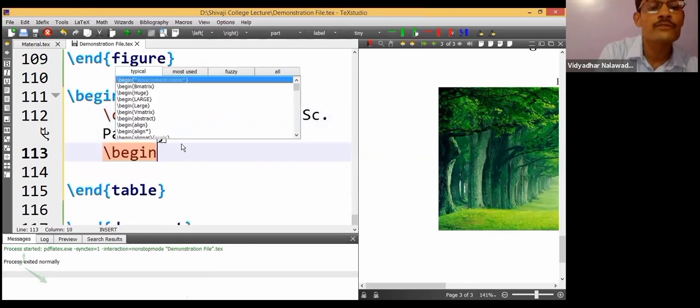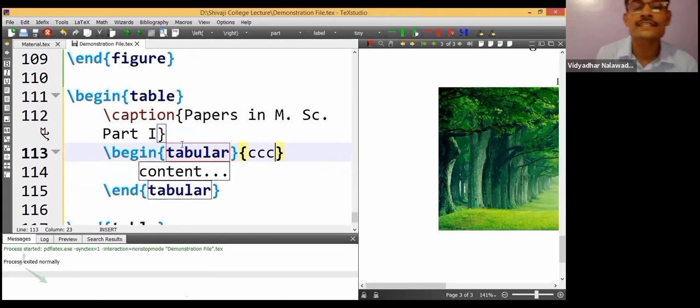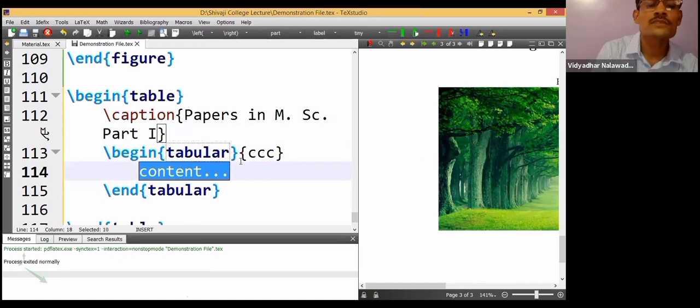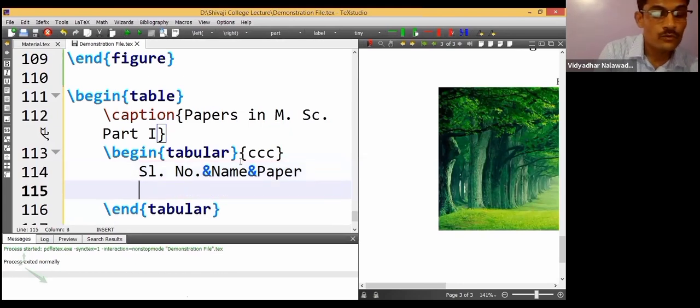Okay, fine. How to now begin? Here we begin our table. For that, the environment is begin tabular. How many columns are there is given in the next curly bracket. Suppose there are 3 columns: c, c, c. Every cell is center aligned. Now what are the entries? The first entry is, suppose, serial number. And the ampersand means we are going to the next cell. Name. And we go to the next cell. Paper.